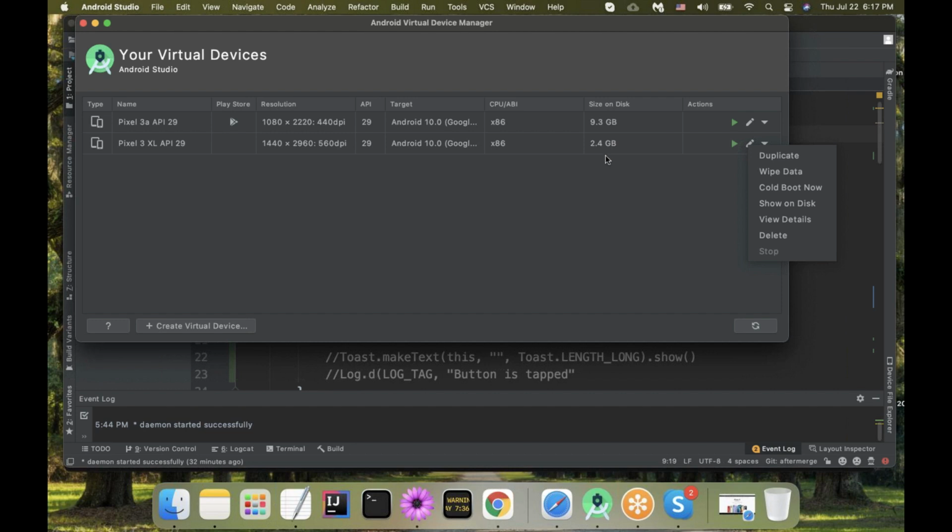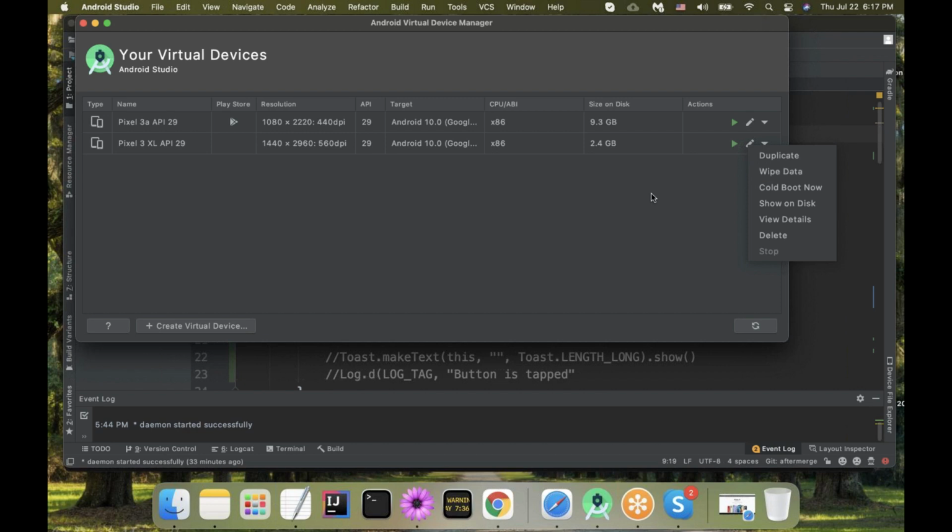They are growing in size, despite a couple of hours ago it was 1 point something. Now it's 2.4. So maybe before you start your emulator, it would be a good idea to go and wipe your data. Just keep in mind that we will see today how to install an application on the emulator. If you install our app on the emulator and then wipe data, your application is going to be gone from your emulator. You would need to reinstall it.